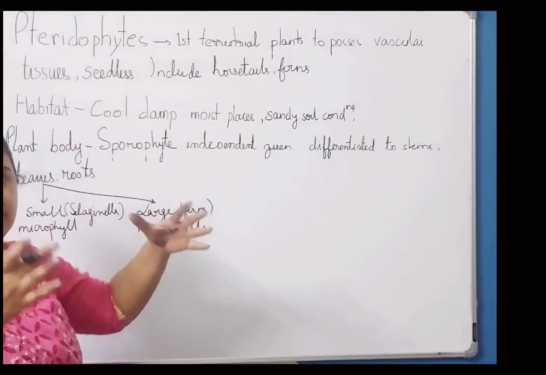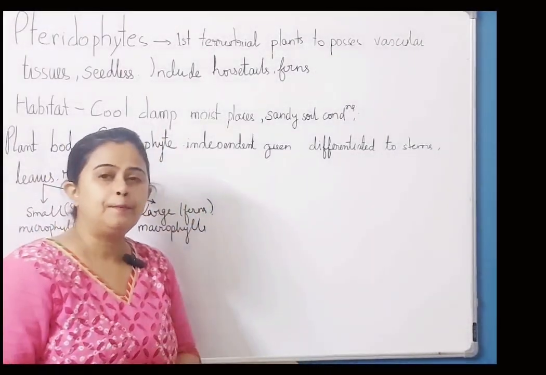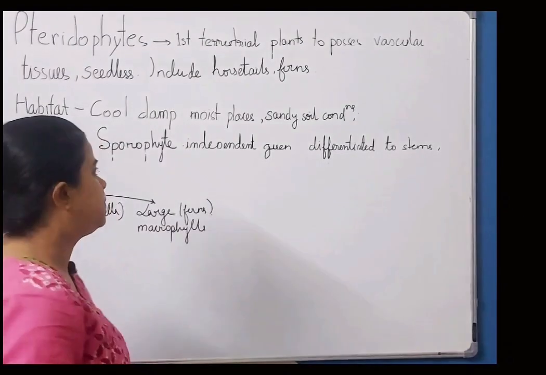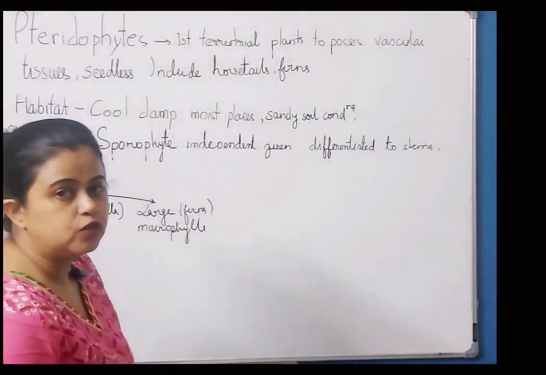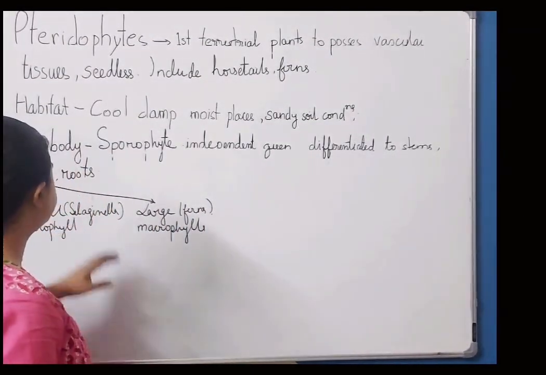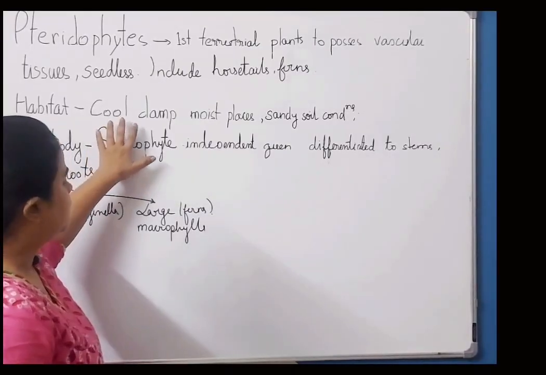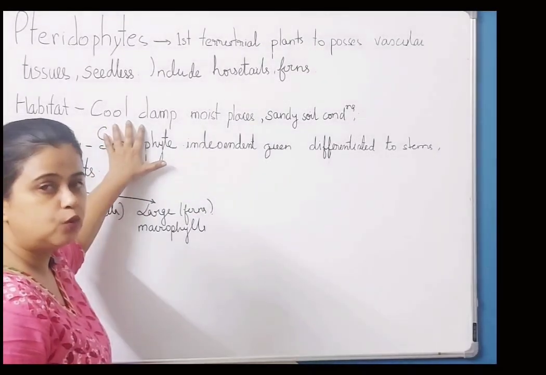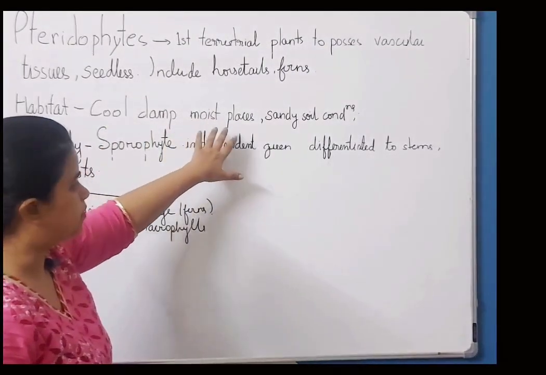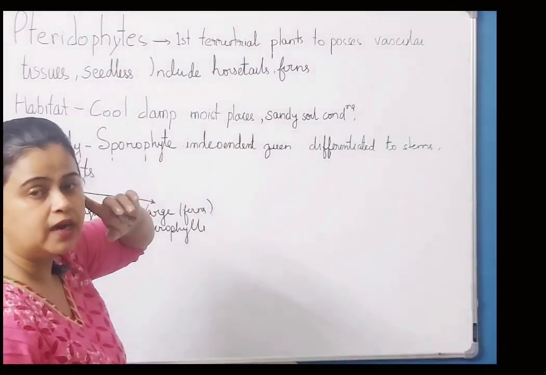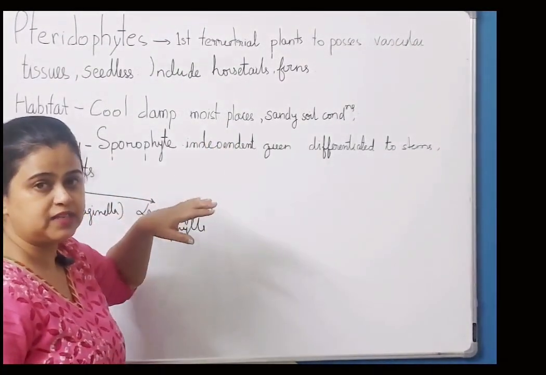Ferns तो आप सभी ने देखा ही होगा, right? Many times they are planted as ornamental plants and they are also very good soil binders. Habitat देख लेते हैं. They also grow in cool and damp, moist places because they also are dependent on water for fertilization.